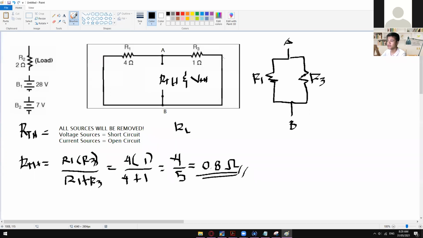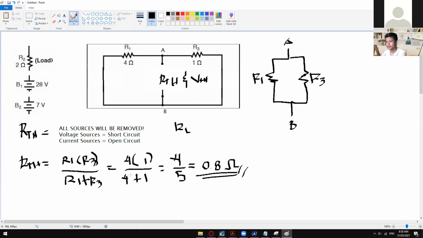So if the RL is on this right side right here, then they are now in series connection. 4 plus 1 ohm is 5 ohm. And then whatever is the resistance that will flow to RL right here is now your RTH. But since the node is in right here, node A and B, they are in a parallel connection, just like this one. If you're going to transform that one into something like this, okay?